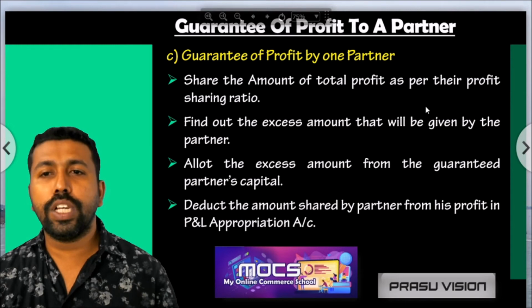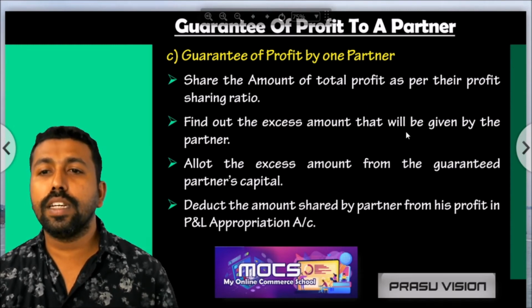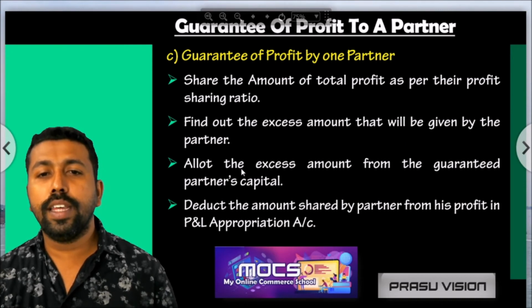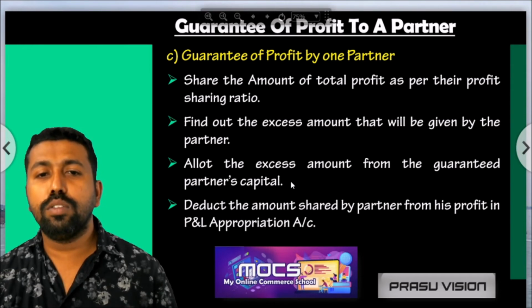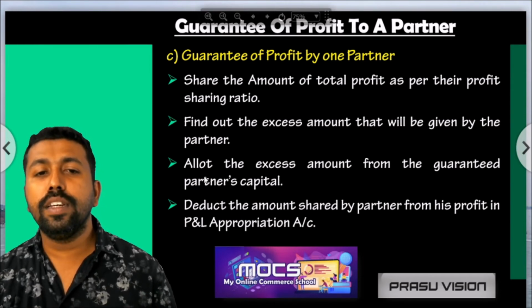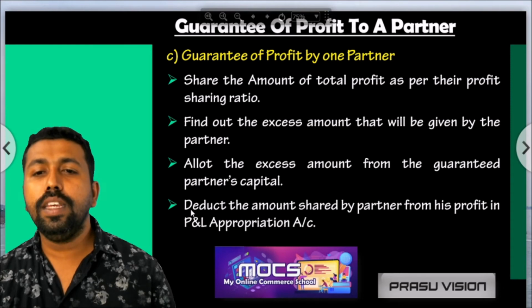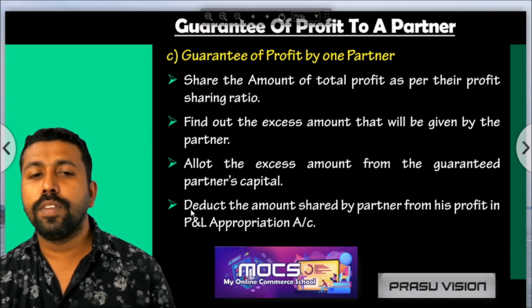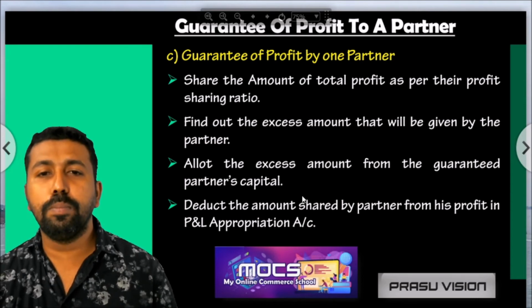First of all, we share the profit as per the ratio, find the excess amount to be given by the single partner, and deduct the deficiency amount from the guaranteed partner's profit in the profit and loss appropriation account. Remember the steps, it's very simple.